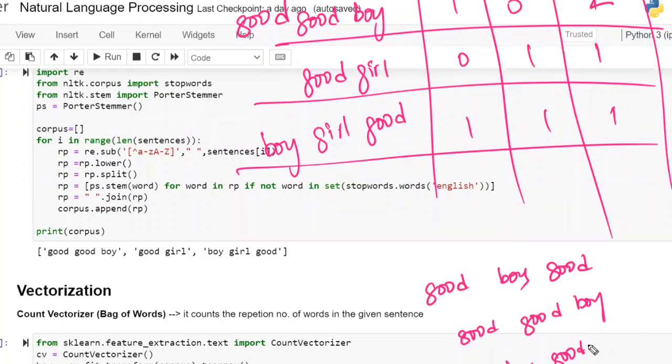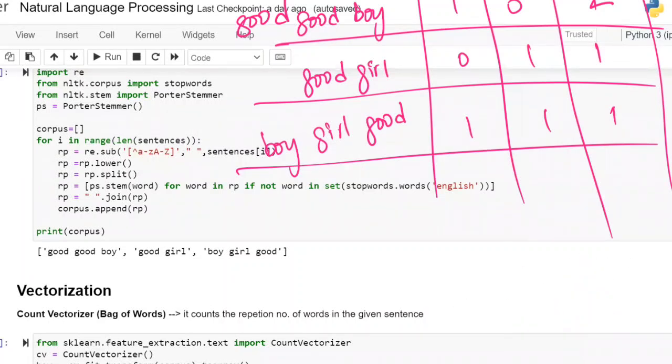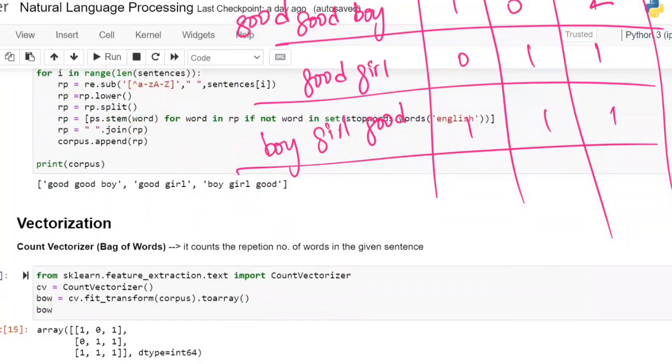The CountVectorizer will not focus on the sequence of words. There is one more technique that focuses on the sequence of words. When the sequence of words is important, we have to use that one. When only the words are important, we have to use the CountVectorizer. That is the importance of CountVectorizer. Each function was created for its own purpose. Now if I execute this CountVectorizer, see, 102. You have got 102. Is that clear?